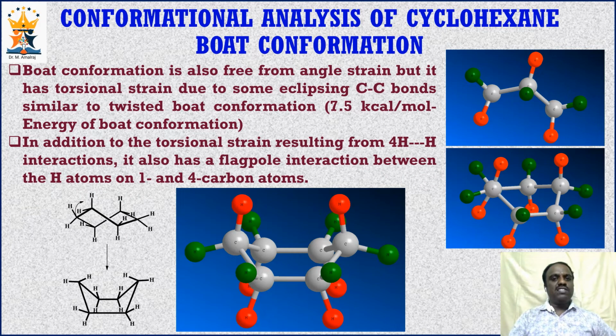In addition to torsional strain, it also has flagpole interaction between the hydrogen atoms on the first and fourth carbon. See that if this is taken as the first carbon, this will be the fourth carbon. There exists a flagpole interaction, that is a van der Waals interaction between these two hydrogens, resulting in an increase in energy compared to the twisted boat conformation.